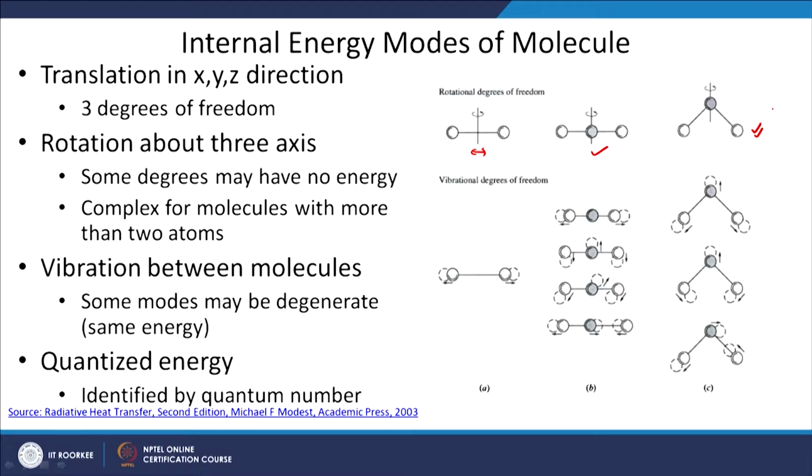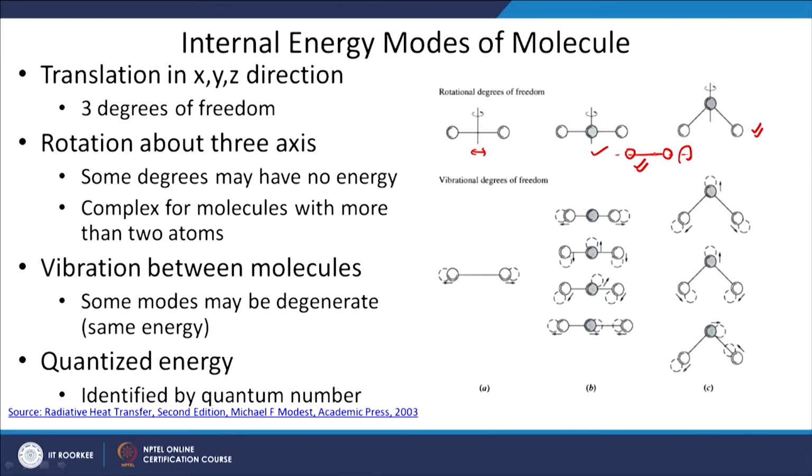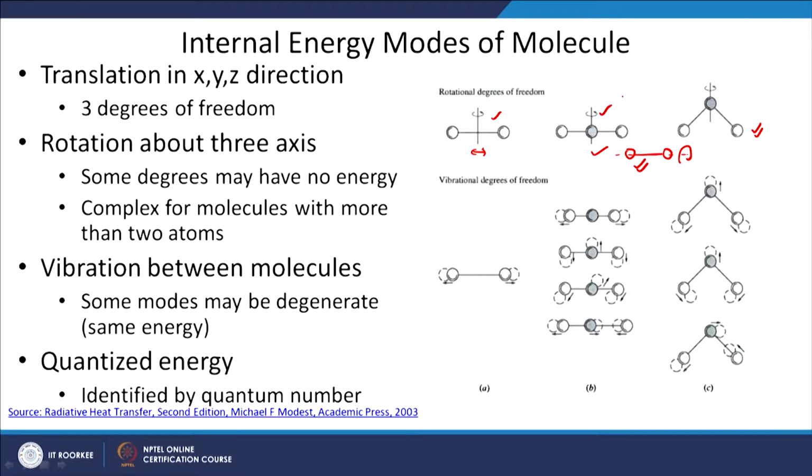So, the rotational degrees of freedom again depend on what kind of molecule we have. There may be another rotation on an axis passing through the molecule, but this will not contribute to energy. So, some degrees may not have any energy contribution, or the molecules may not absorb or emit energy from those degrees of freedom, such as this, because the axis passes through the center of the molecule. So, this does not contribute to any energy storage, while this and this degrees of freedom will contribute to energy storage. Typically, in a diatomic molecule we have 2 degrees of freedom for rotation. The triatomic molecule may have more, and non-linear molecules may have more.